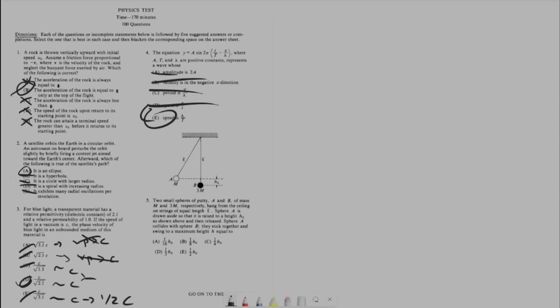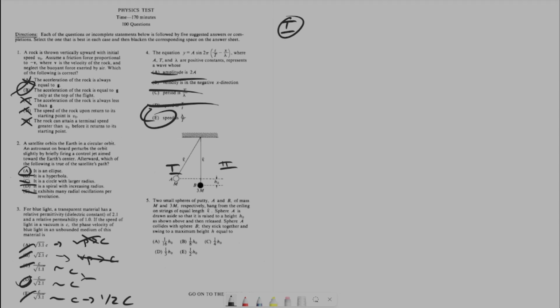So break this problem down into two pieces. You have part one and part two. Part one is all the stuff that happens before the collision, so the drawback right up to the impact. We want to find a relation between the velocity and the height. So let's start writing some things we know.